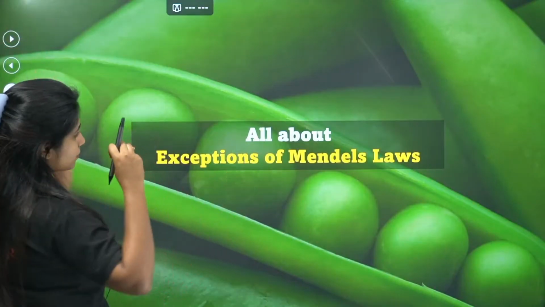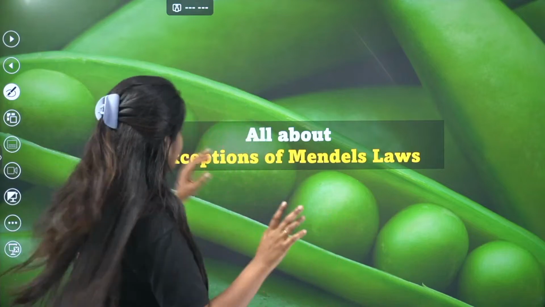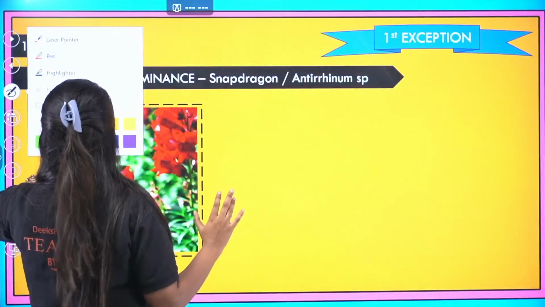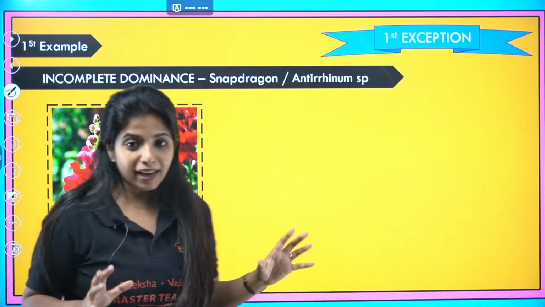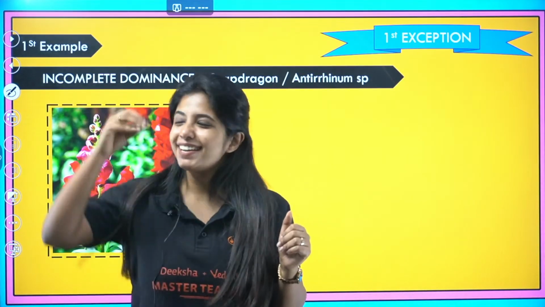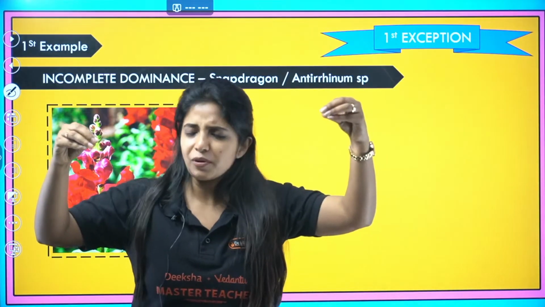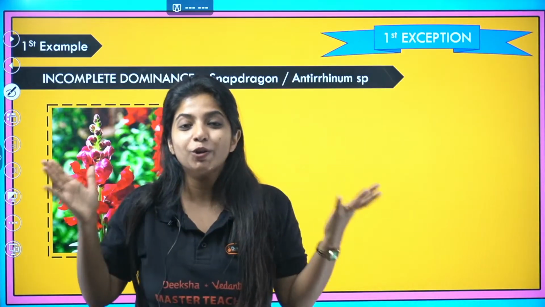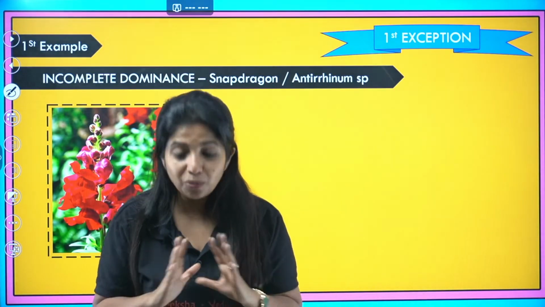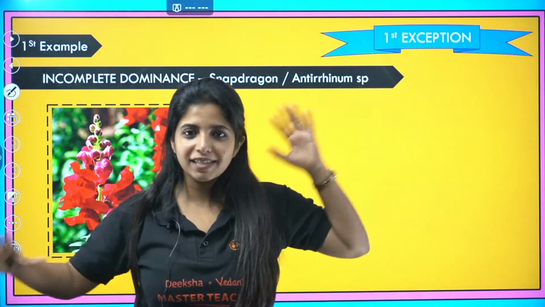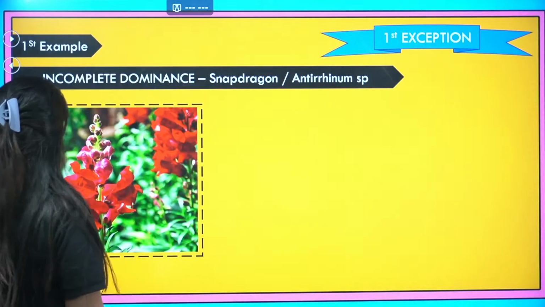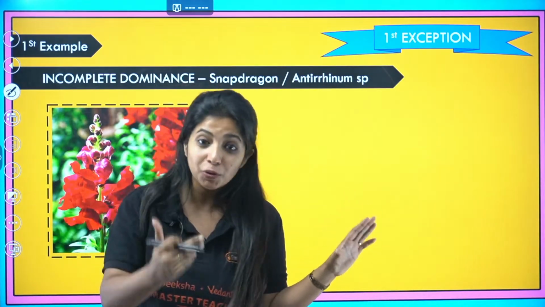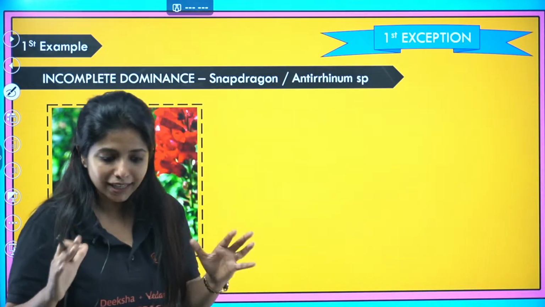Now going ahead with exceptions of Mendel law. This was the first question that I had. Anyways, exceptions of Mendel law. As I told you, one very important thing, that is, what was Mendel expecting when he crossed red color flowers and white color flowers, and I told that red is the dominant one. We all expect one thing, that the progenies are all going to be red. But in this particular case, it was different. There is something which is known as incomplete dominance that we have not seen until this particular point. And I'm going to show you first, and then we are going to see what is exactly happening over here.